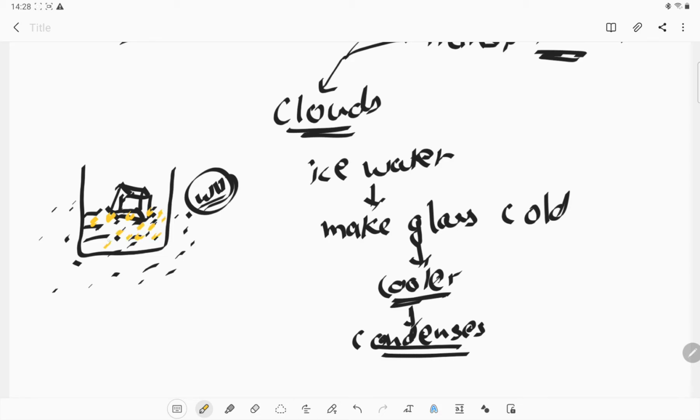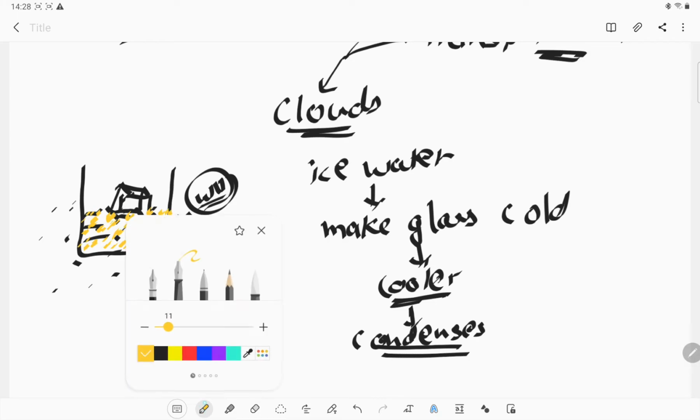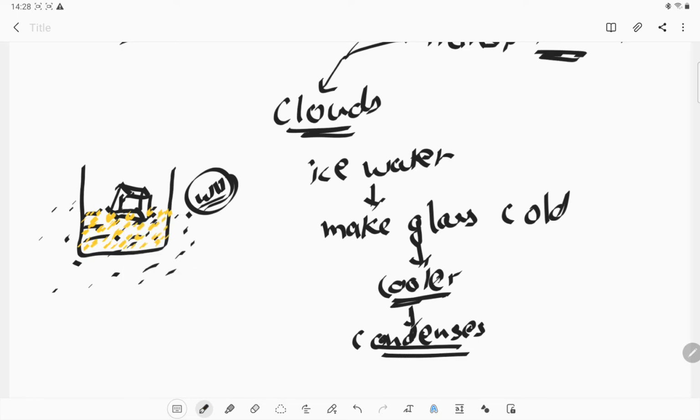So whenever we keep any icy liquid in a beaker, we can see condensation of water in the form of droplets on the outer portion of that beaker. This condensation is very important for bringing the water back to the ground.